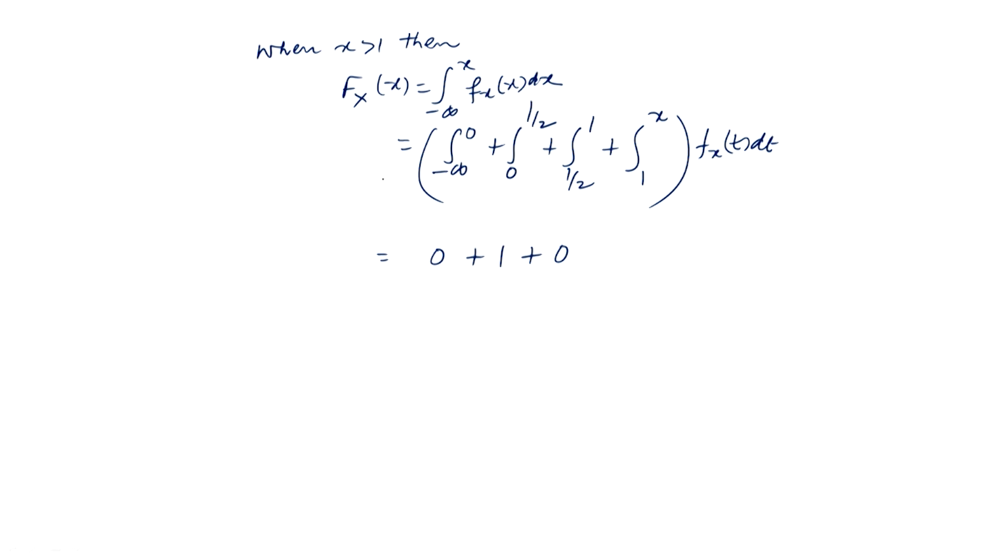So, F_X(x) equals 1 when x is greater than 1.